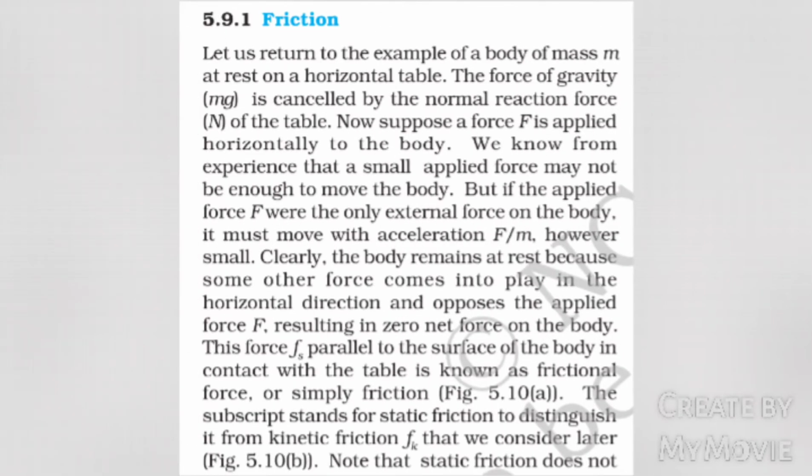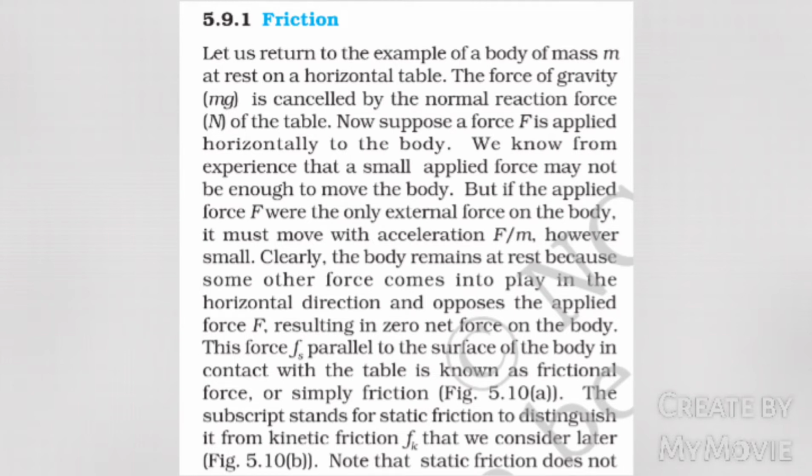Friction. Let us return to the example of a body of mass m at rest on a horizontal table. The force of gravity, that is mg, is cancelled by the normal reaction force N of the table. Now suppose a force F is applied horizontally to the body. We know from experience that a small applied force may not be enough to move the body. But if the applied force F were the only external force on the body, it must move with acceleration F by m, however small. Clearly, the body remains at rest because some other force comes into play in the horizontal direction and opposes the applied force F, resulting in zero net force on the body.